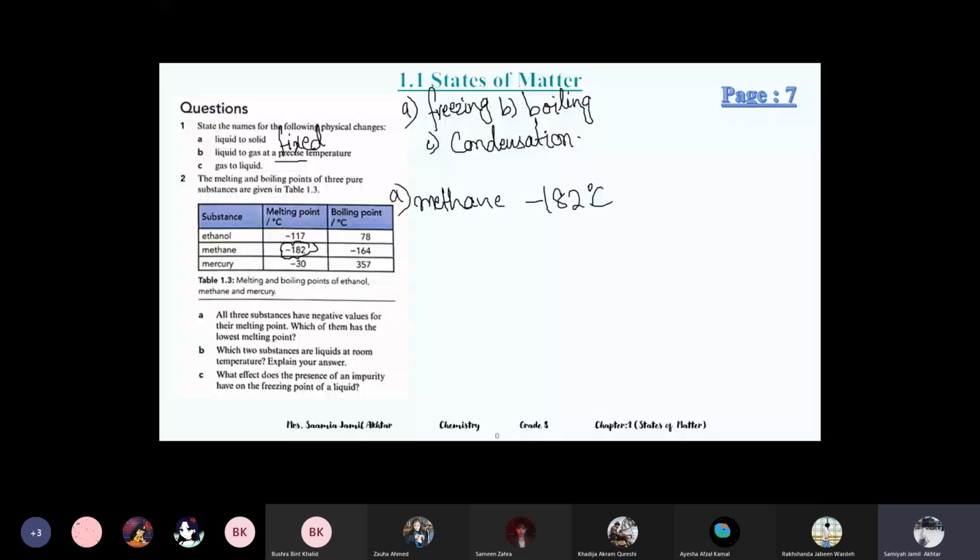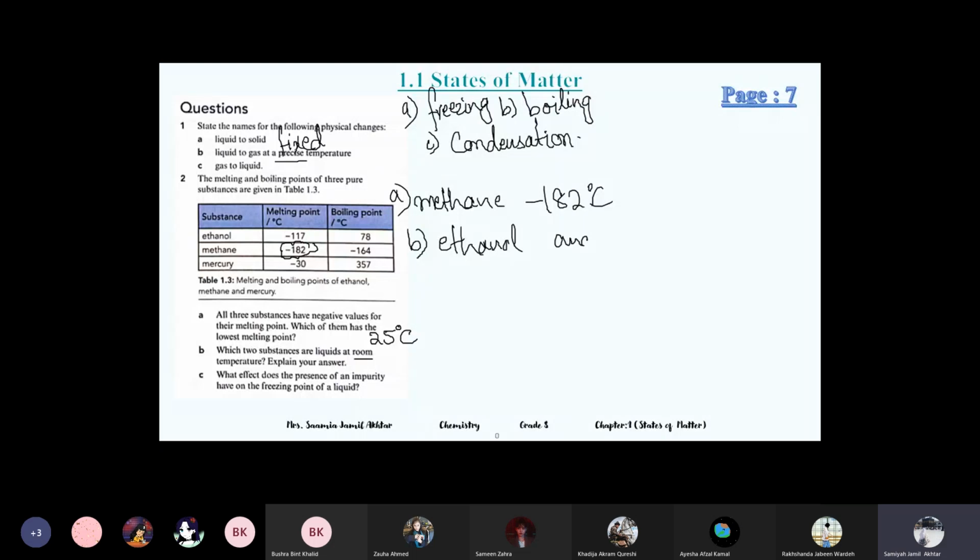Part B: which two substances are liquids at room temperature? And explain your answer. One is ethanol and mercury. Yes, liquids at room temperature. What is room temperature? 36 degrees Celsius? No, wait, 25. Yeah, normal room temperature is 25; 36 or 37 is the body temperature. So it's ethanol and mercury.